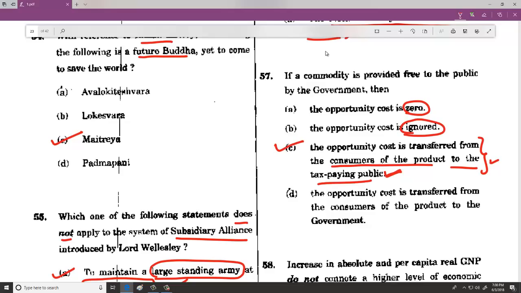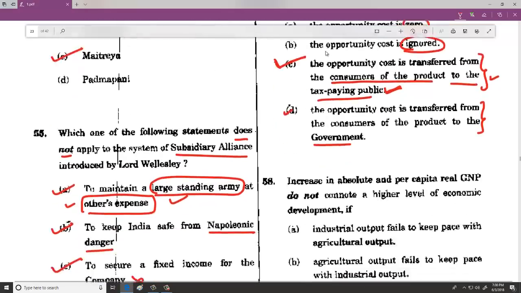So this is what we feel. 57C is correct. But there is a probability that when the opportunity cost is transferred from the consumers of the product, first it may be to the government and then it may be transferred to the tax paying public. So if they think from that point, then D may be correct. So 99% possibility C is the correct option for this.